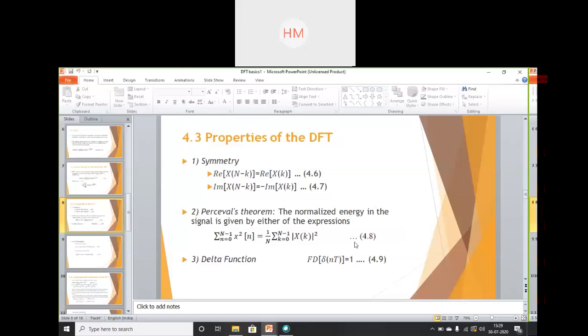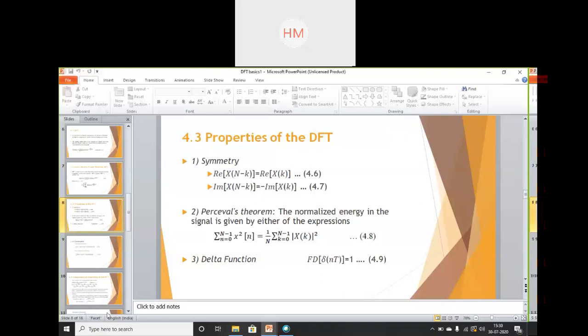So first property is symmetry. What do you mean by symmetry? The signals should have the symmetry property. Real x of n minus k is equal to real x of k. So x of k should be the same as the value of x of n minus k, the n times shifted signal.